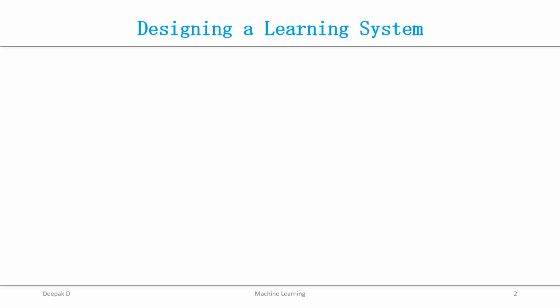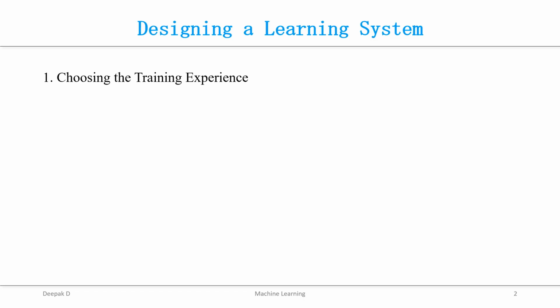So before starting to design a learning system, let us illustrate these basic design issues and approaches of machine learning by considering an example. That example is to design a program to learn to play the checkers game, with the goal of entering into the world checkers championship. By taking this example, as we have already seen, there are 5 steps.